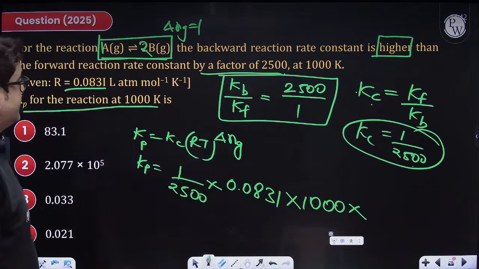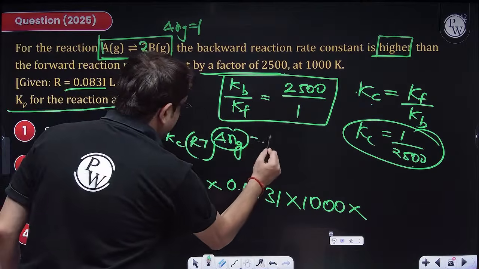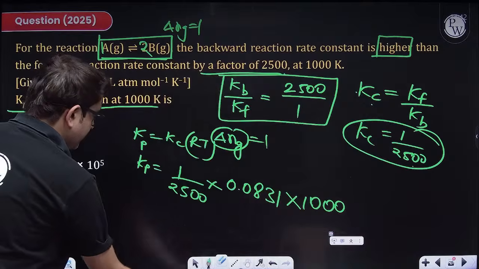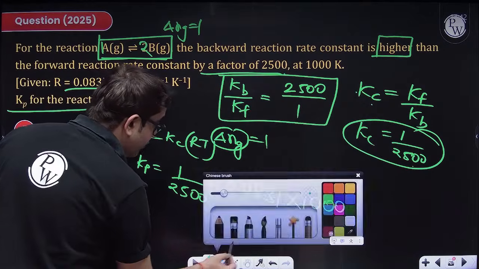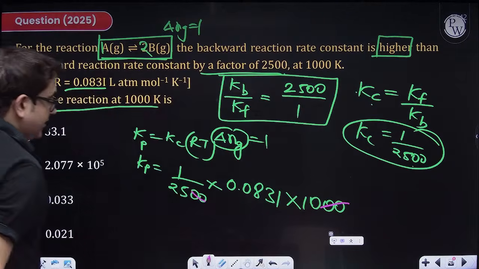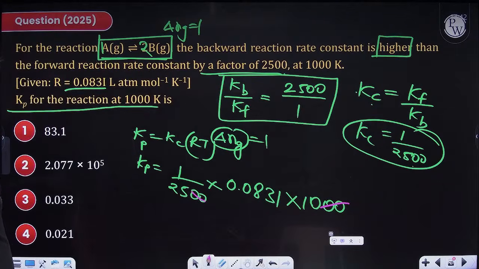Because delta Ng is 1, I do not have to bother about the power. Now the multiplication and division you have to do, which is quite doable, because this is obviously cancelled.